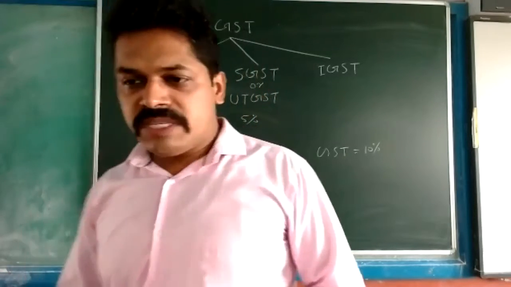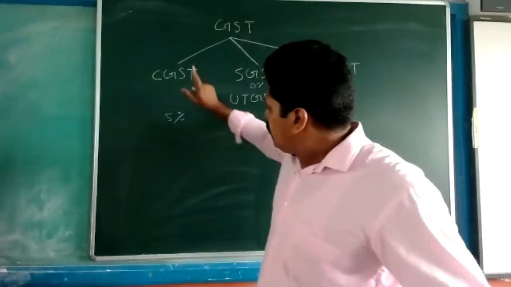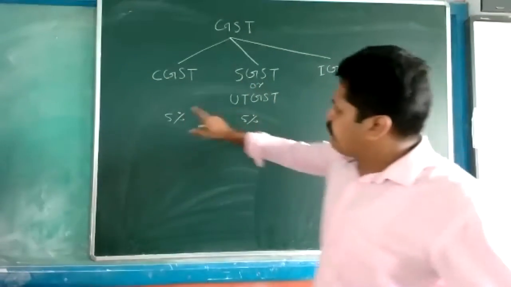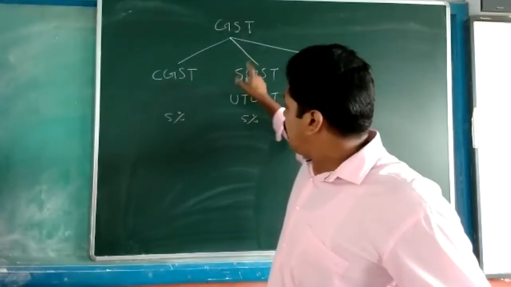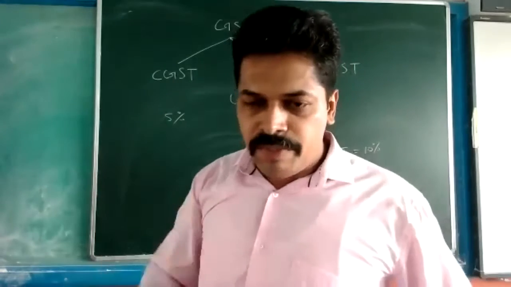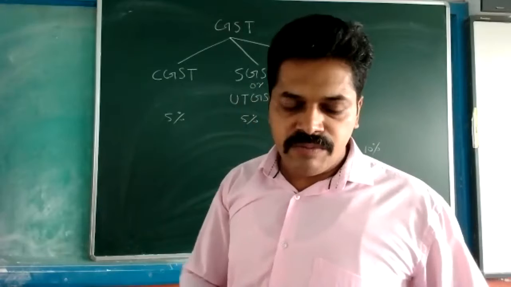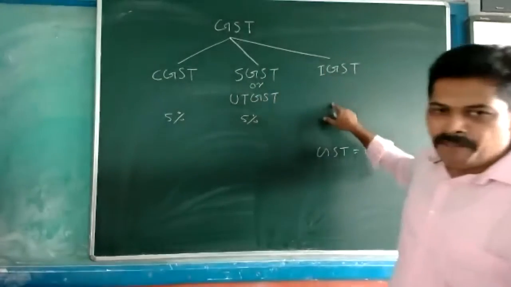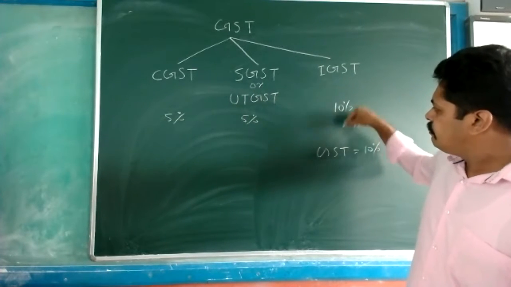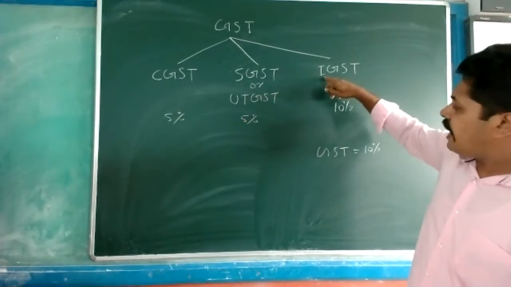Suppose a person is doing business in Uttar Pradesh and he is purchasing from Uttar Pradesh only, then the two types of tax will be applicable. If the tax rate is 10%, 5% we will show as CGST, and the other 5% we are showing as SGST. But if a person is doing the business in Uttar Pradesh and he is purchasing something from other states, for example Bihar, then only IGST will be applicable, and that will be 10%. There is no need of taking two taxes there. Only one tax will be there. That is known as IGST.